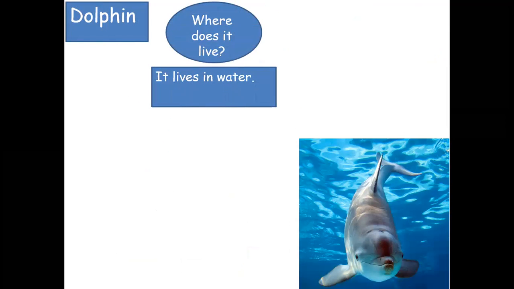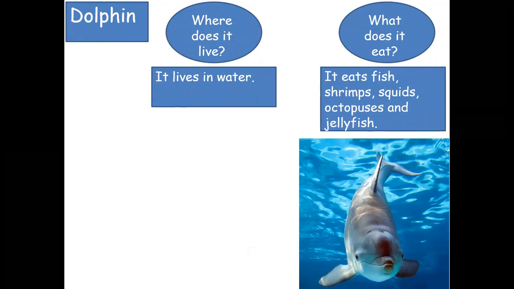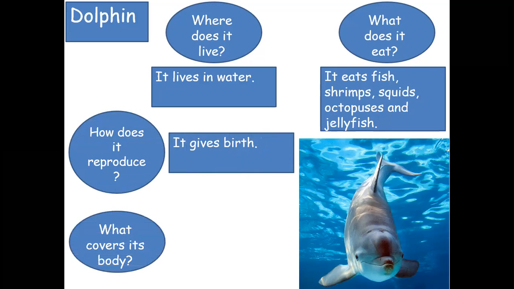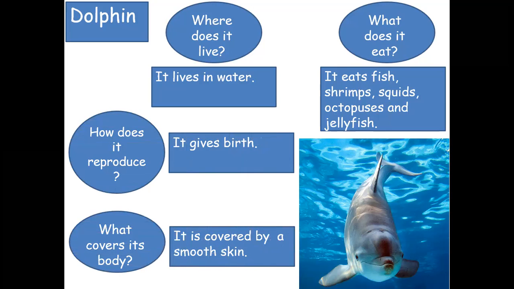Now we want to talk about the dolphin. Where does it live? The dolphin lives in water. What does it eat? It eats fish, shrimps, squids, octopuses, and jellyfish. How does it reproduce? It reproduces by giving birth because the dolphin is a mammal. What covers its body? It is covered by a smooth skin.